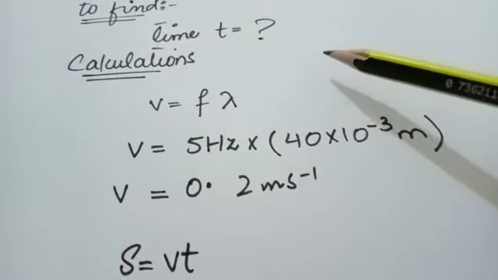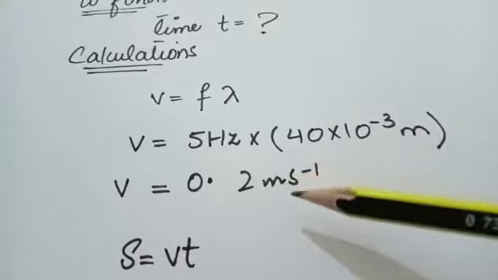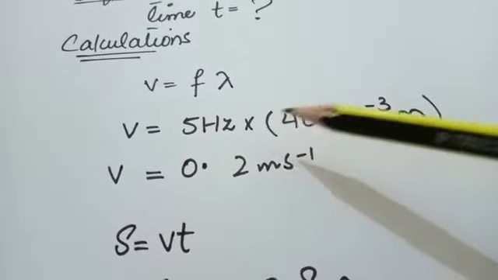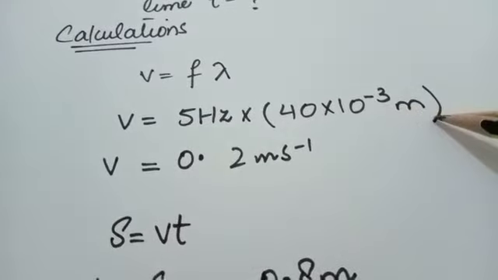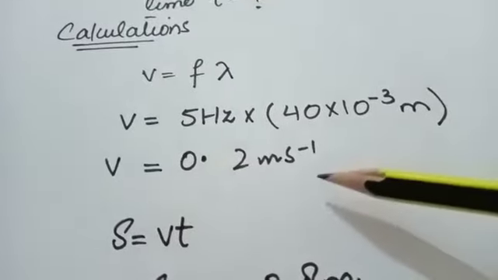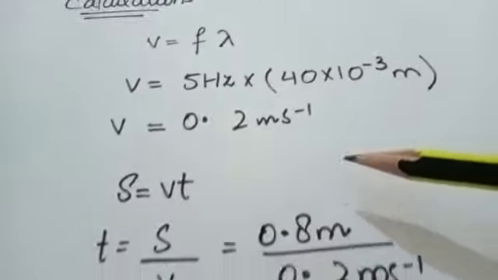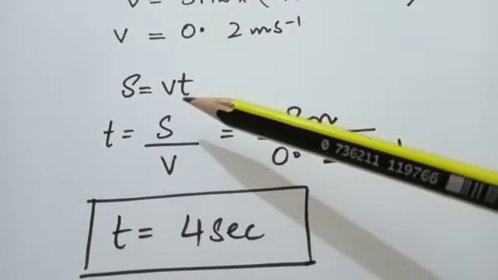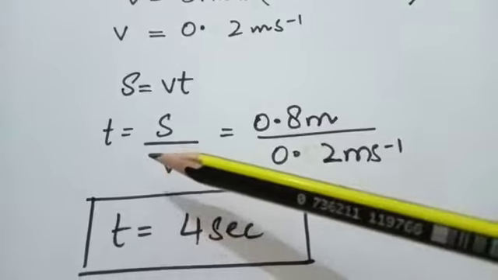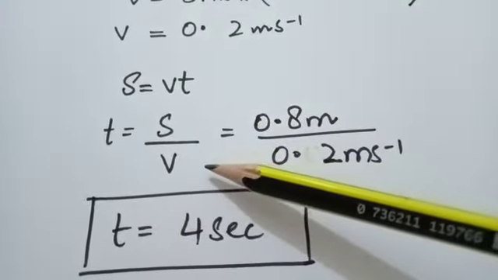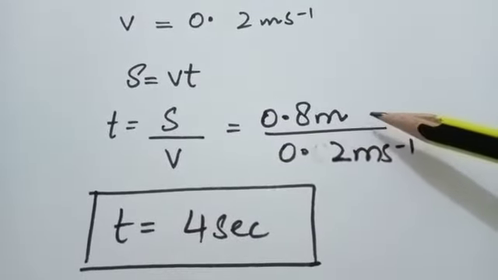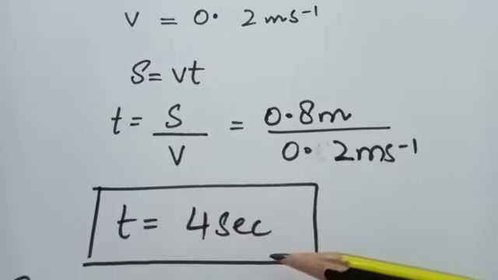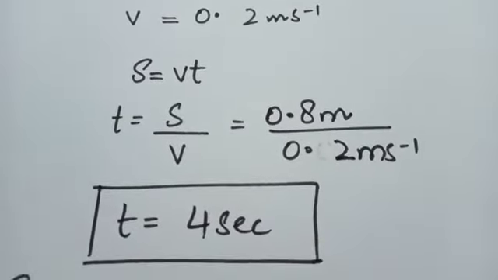We have to find time. First we have to calculate the speed by using the wave equation. v is equal to f lambda, frequency is 5 Hz and wavelength is 40 into 10 raised to the power minus 3 meter. Speed is 0.2 meter per second. By using the relation s is equal to vt, s is the distance, v is speed, t is the time. By rearranging it, time is equal to distance divided by speed. Distance is 0.8 meter and speed is 0.2 meter per second. So the required result, time, is equal to 4 seconds.